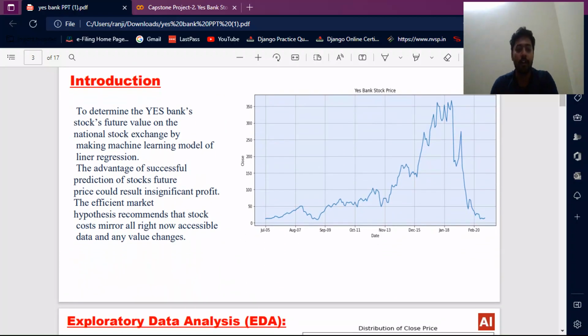Introduction. To determine the Yes Bank stock future value on the National Stock Exchange by making machine learning models such as linear regression. The advantage of successful prediction of a stock's future price could result in frequent profit. The efficient market hypothesis suggests that stock prices mirror all currently available information and value. This is the Yes Bank stock value.